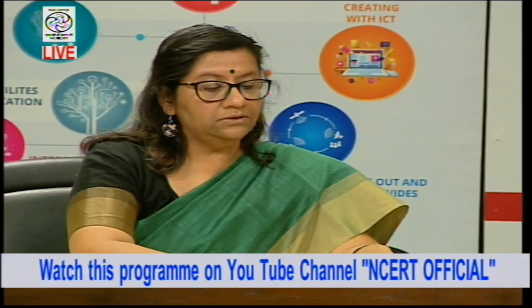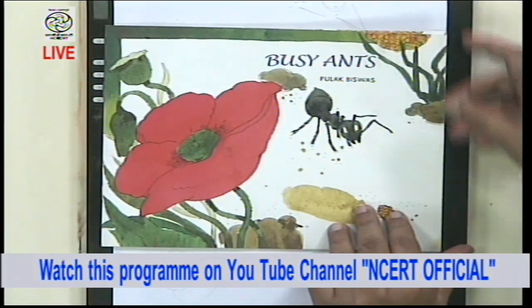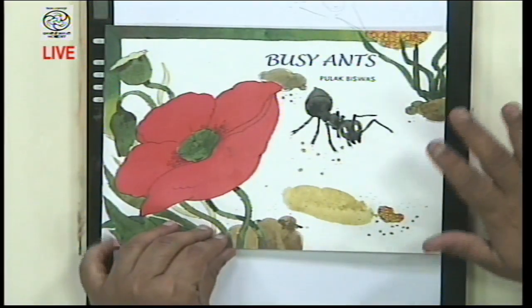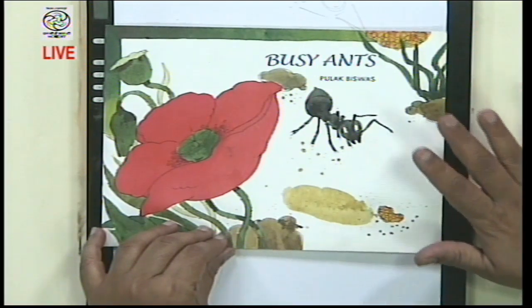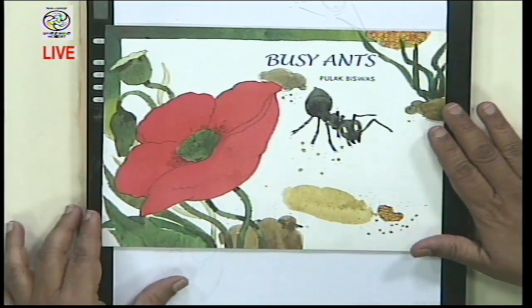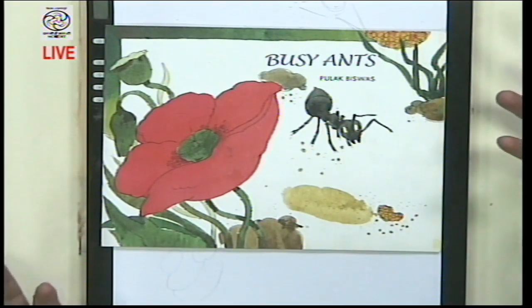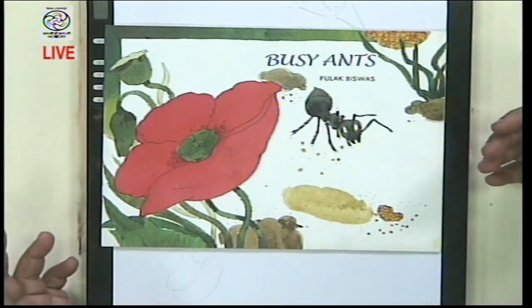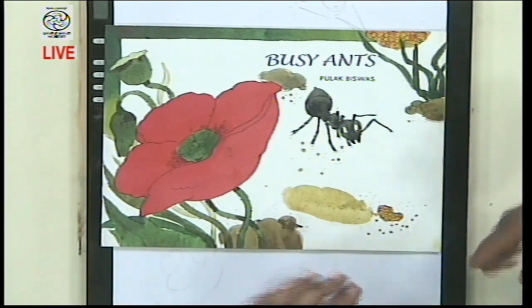This one I particularly like because, you can see here Pulak Biswas, one of the best illustrators by NBT, and it is a wordless book. There are no words. There's no description, no narration, no words at all. It's just illustrations. Which means that children from any linguistic background can pick up this book and go through it and talk to their parents or grandparents in their mother tongue or in any other language that they are comfortable in, and then move on slowly to English, to describing themselves.